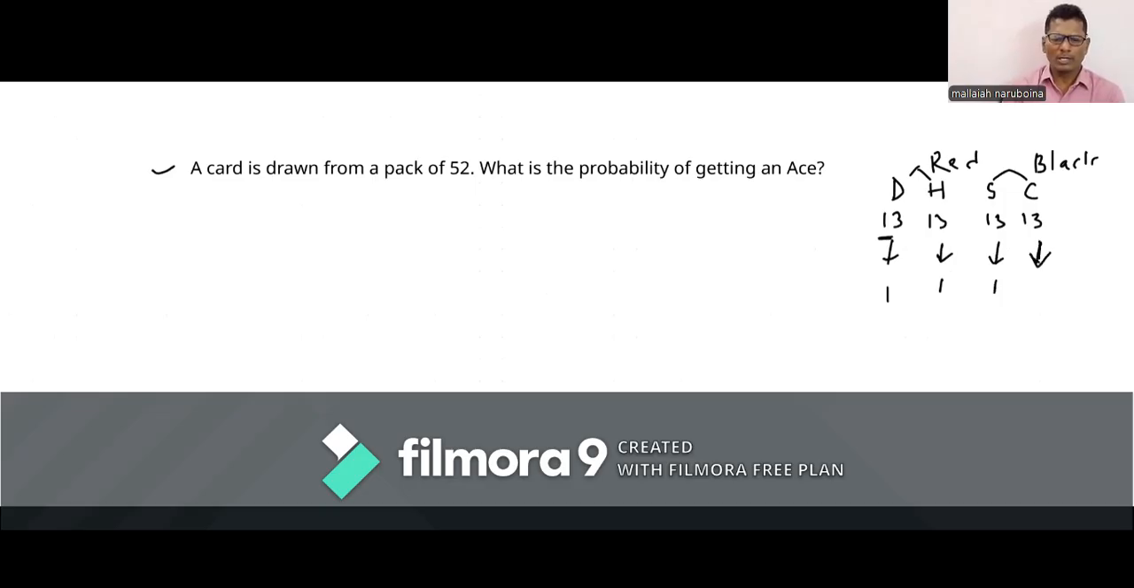So how can we find the probability? The probability of getting an ace is P of A. The total number of cards is 52. Favorable outcomes: we need ace cards. How many ace cards do we have? 4 ace cards. So write this 4. This will be the answer. 4 ones are 4, 4 thirteens are 52. So 1 by 13 is the answer for this question.